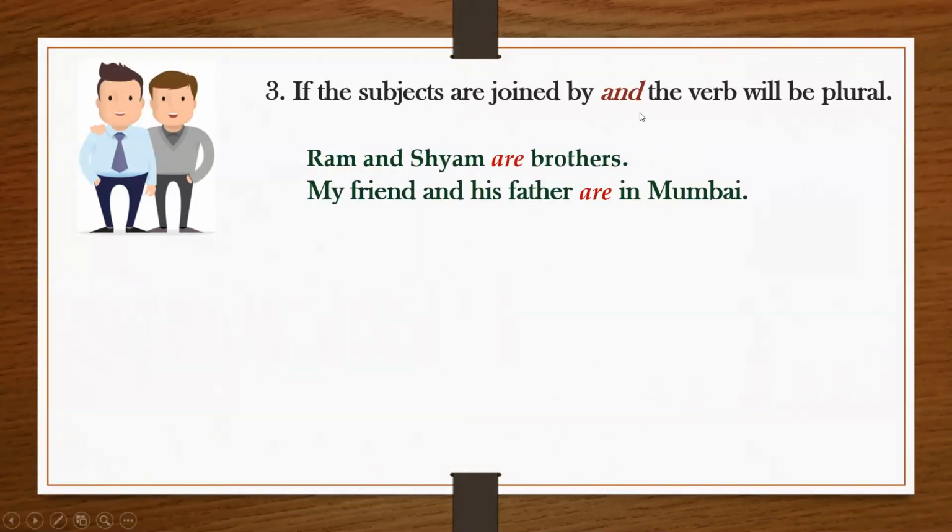If the subjects are joined by and, then the verb will be plural. So here my subjects are Ram and Shyam, and these two are joined with the word and. Because I'm talking about two different people, that is why I'm using the verb are. Similarly, my friend and his father are in Mumbai. So here my subjects are my friend and father. Both are joined with the word and, because they talk about two different people, that is why I'm using a plural verb, that is are.